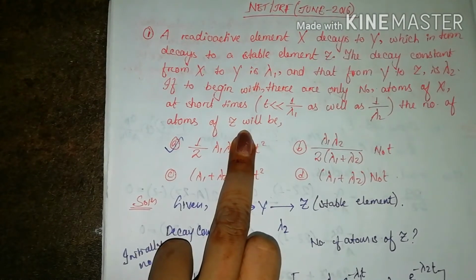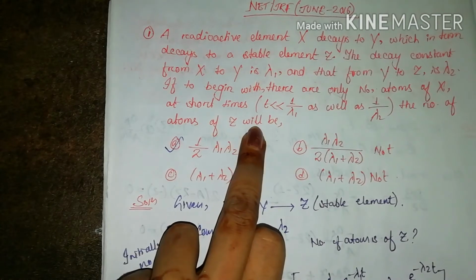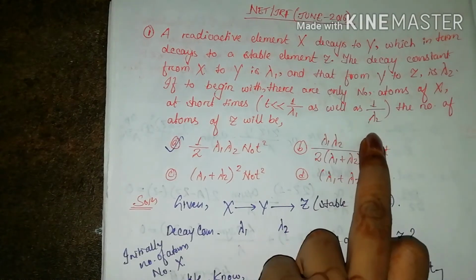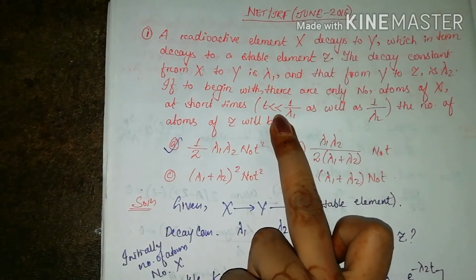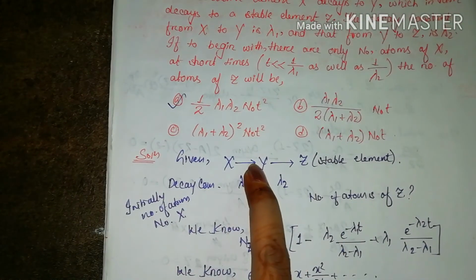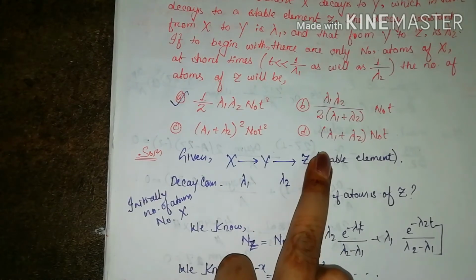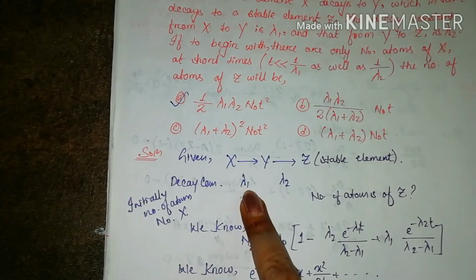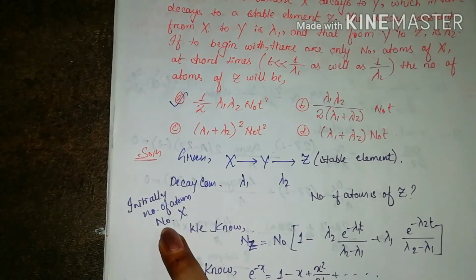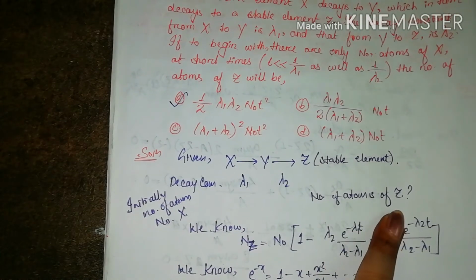So it is given that initially the number of atoms of X is n0, and after a short time the number of atoms of Z will be how much? It is given that 1 by lambda 1 is much less than t, as well as less than 1 by lambda 2. So the time t is less than both 1 by lambda 1 and 1 by lambda 2. I have written here this way: X is decaying into Y, Y is decaying into Z, and Z is a stable element. The decay constant for X and Y is lambda 1, for Y and Z is lambda 2. Initially n0 atoms of X were there, and we have to find the number of atoms of Z.